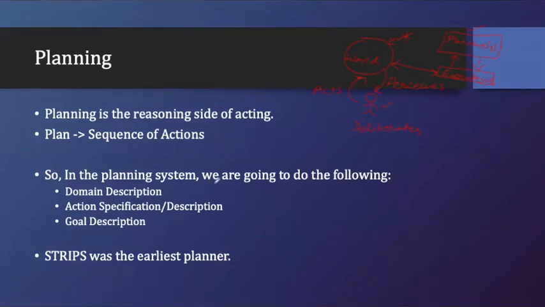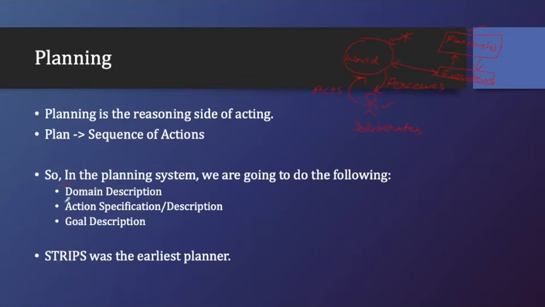So in the planning system, we are going to do the following for finding out the sequence of actions. First, we need to understand the domain description. So whatever domain or environment we have, we have to understand it fully. Full knowledge of the environment should be there with the agent.